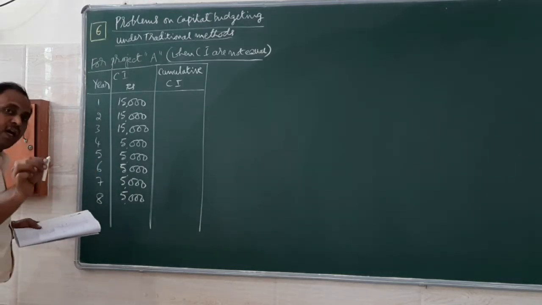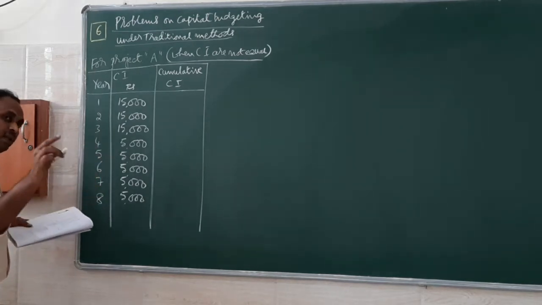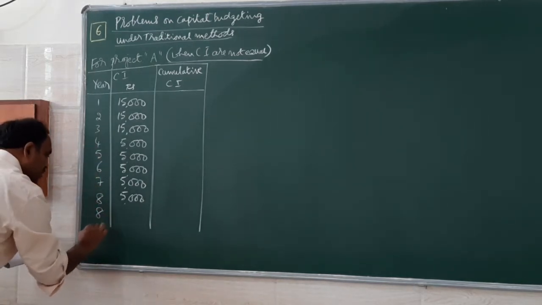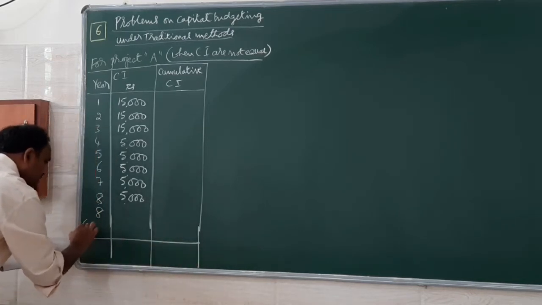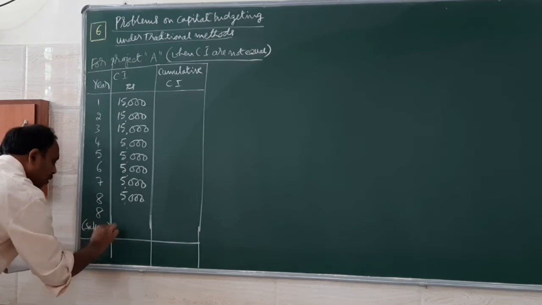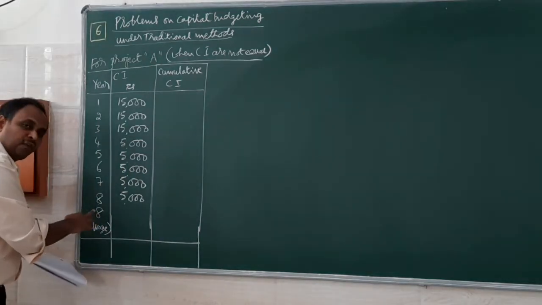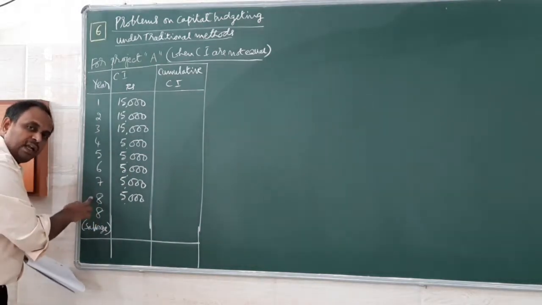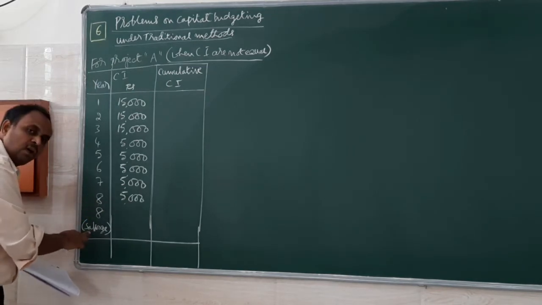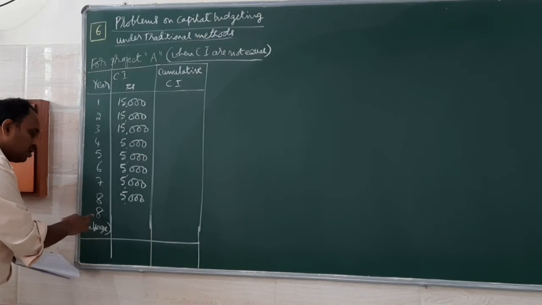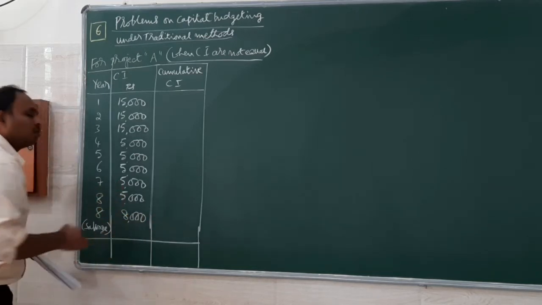Then the life of the asset is 8 years. So you have completed 8 years here. Then there is a term called salvage. The salvage is the amount received by the sale of the asset at the end of the life. Life is 8 years. After 8 years, the machinery or the asset will be sold. The money received will be called salvage. So at the end of 8 years, the salvage amount is 8,000 rupees.